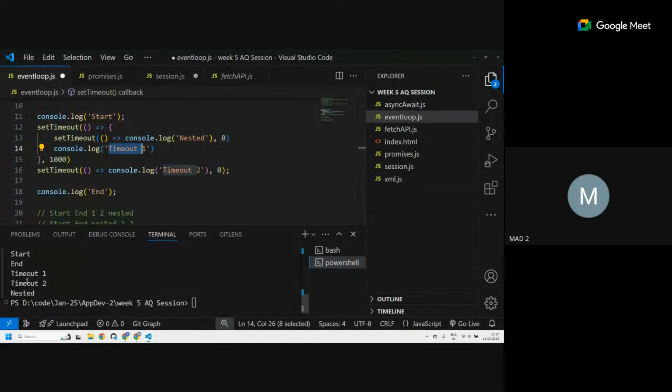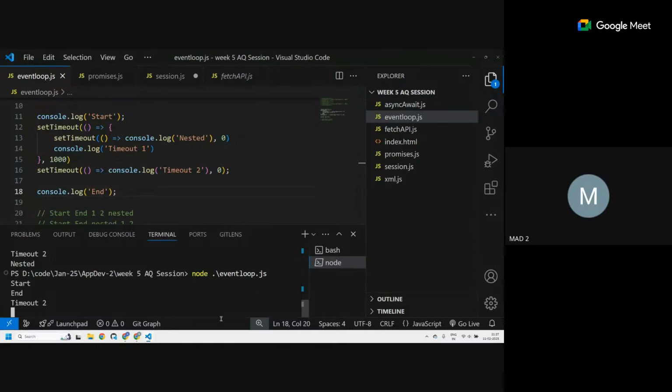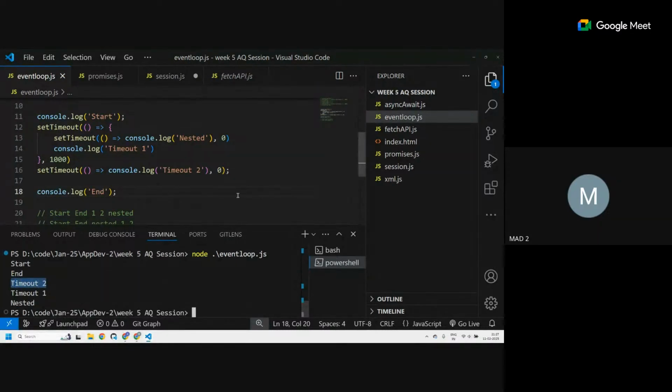Okay, so same thing? No, it's not the same thing. Timeout 1 was previous. Let's execute it and see. See, timeout 2 gets executed first. Why? Because it had 0 milliseconds, so it immediately gets moved to the task queue. This will take a little bit of time to get moved to the task queue. All the sequencing happens in the queue. The queue will decide which one to send to the call stack. Yes. Is this example also clear?